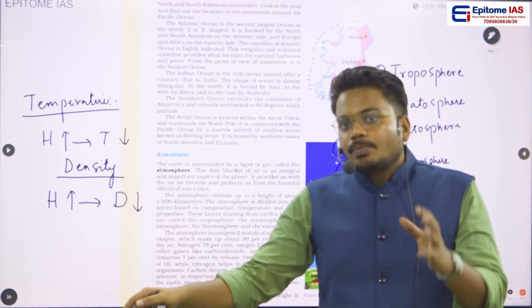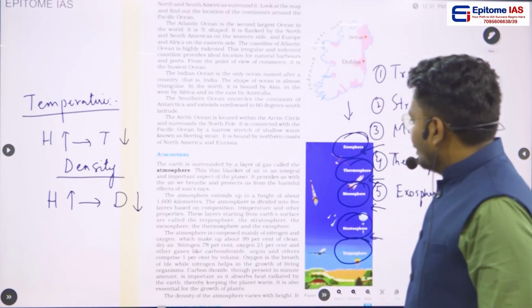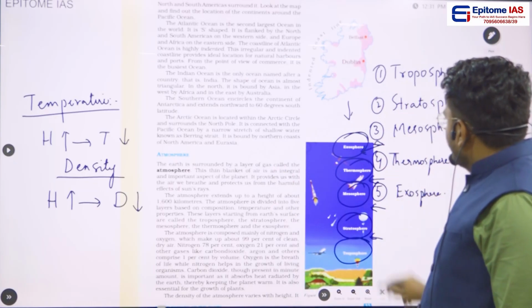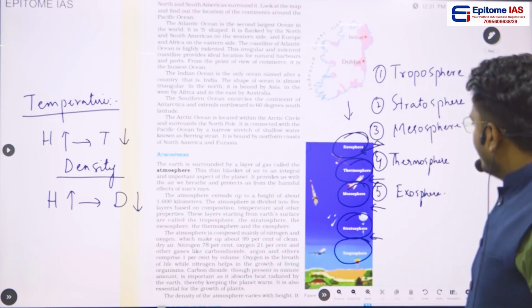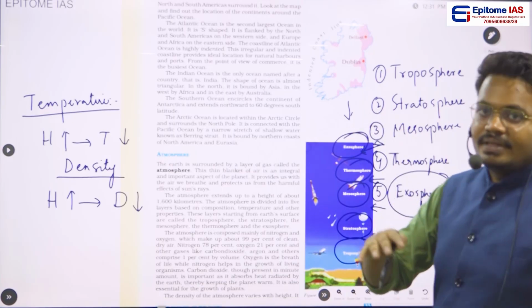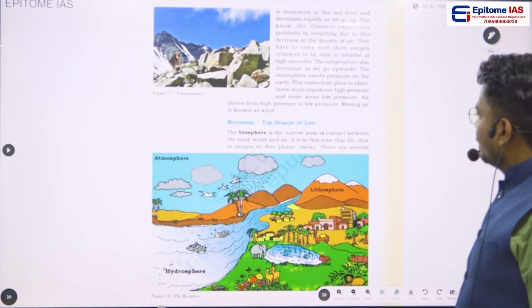And this atmosphere is divided into 5 layers based upon the temperature and the composition: troposphere, stratosphere, mesosphere, thermosphere, and exosphere. So this is the basic thing which we need to learn from this particular chapter.